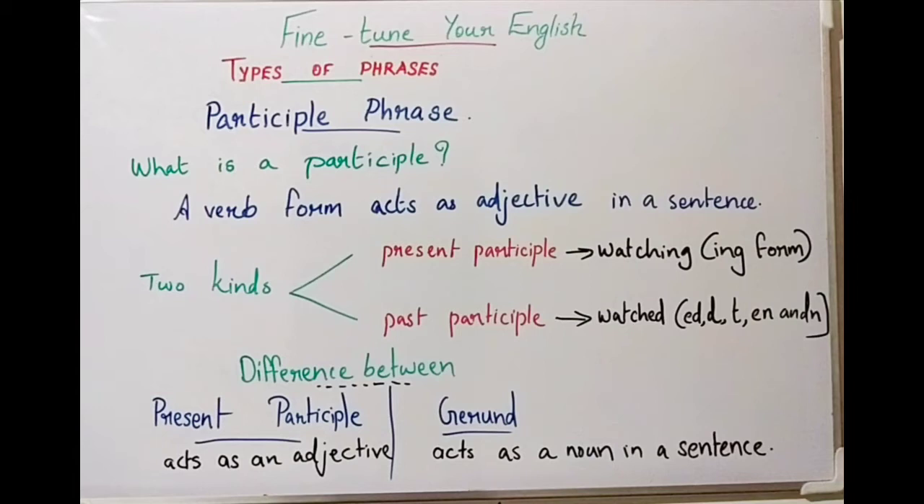And we have studied the gerund form. There also it was the ing form. Then let's see what's the difference between present participle and gerund form. Present participle always acts as an adjective in a sentence, and gerund acts as a noun in a sentence. This is the main difference between present participle and gerund.